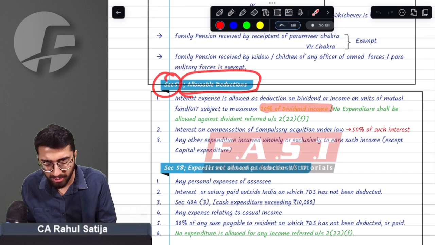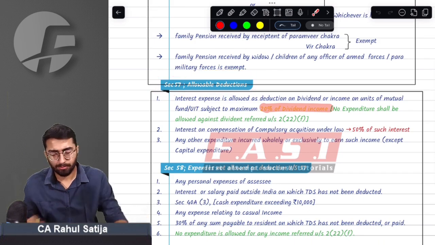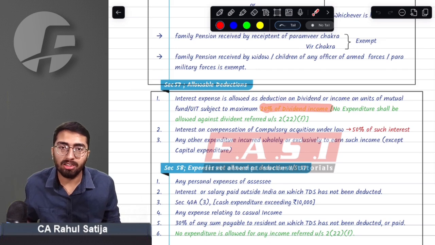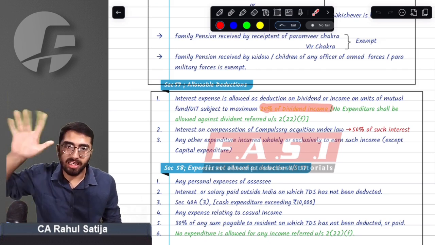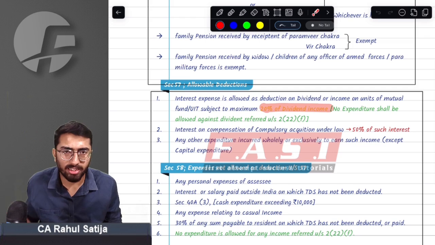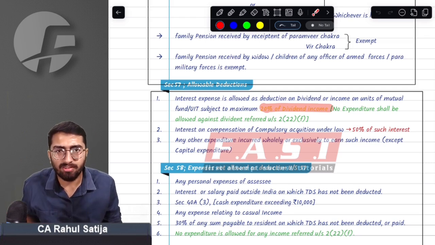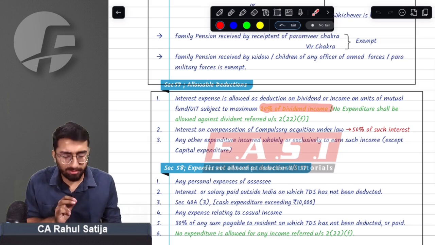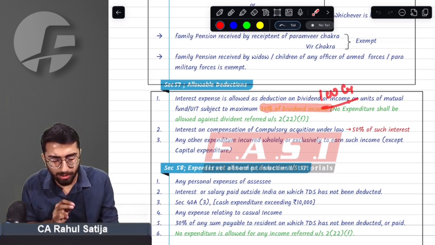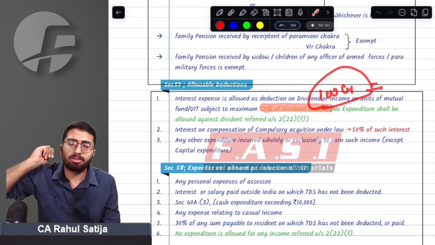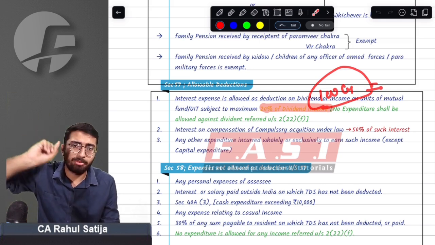Section 57, allowable deduction. What does this point say? You remember section 57 is all about expenditure that you can claim against income from other sources. If you have any kind of dividend income, say for example 100 crore rupees, then normally you are not allowed any expenditure on dividend income, but only one expenditure is allowed.